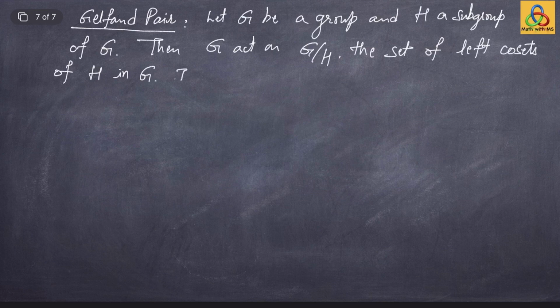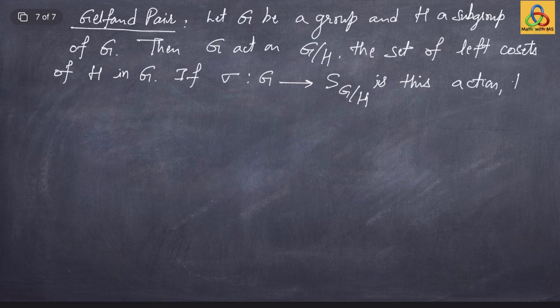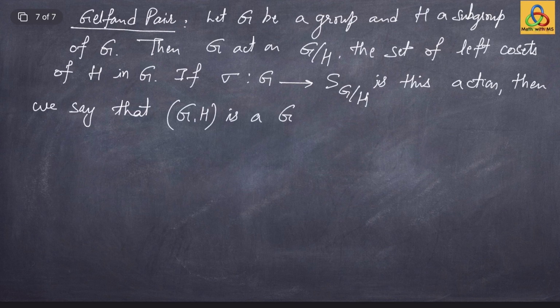So if sigma from G to S of G mod H is this action, then we say that GH is a Gelfand pair if the centralizer algebra of action sigma is commutative.